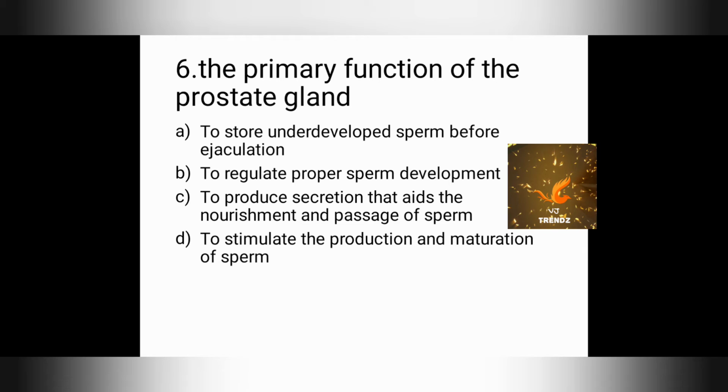The male reproductive system consists of two main things, primarily the prostate gland and scrotum. The function of the prostate gland is that it produces the secretion that helps to nourish and aid the passage of sperm. The scrotum has the testicles. The testicles produce and store the sperm. So that is the function of the scrotum. And the answer is option C, to produce a secretion that aids the nourishment and passage of sperm.